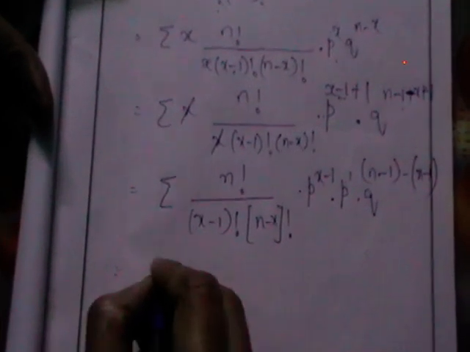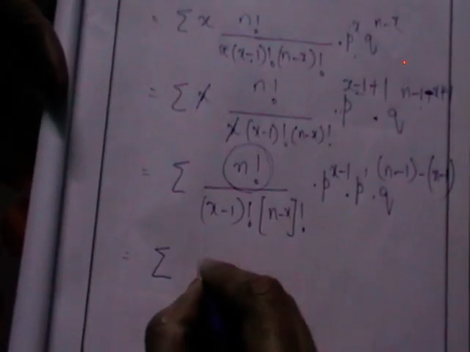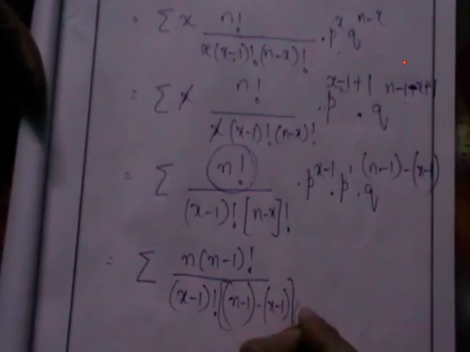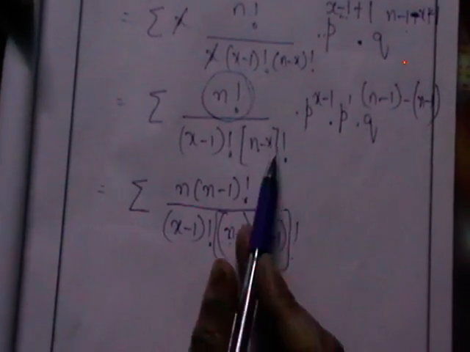So in the next step, I am going to expand this n factorial, and why I am doing all this, I will tell you at the end. n into (n minus 1) factorial, (x minus 1) factorial. This also I want to write as (n minus 1 minus x minus 1) factorial. I think here it is n minus 1 minus x plus 1. These two I am going to write n minus 1 as n minus 1 minus (x minus 1). I will get the same term.